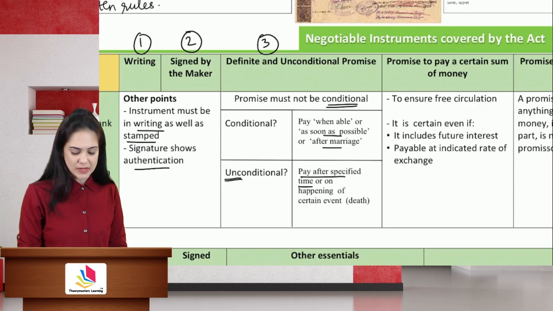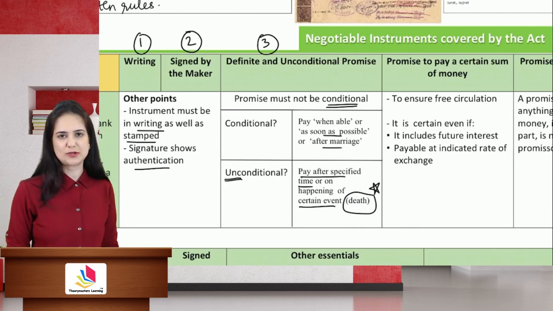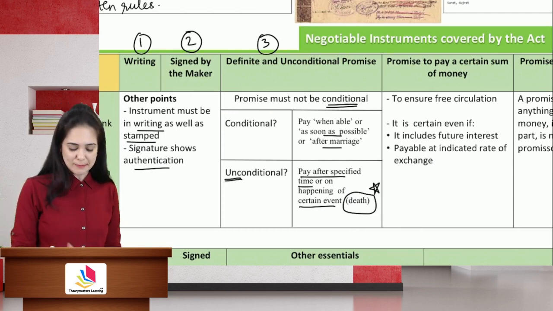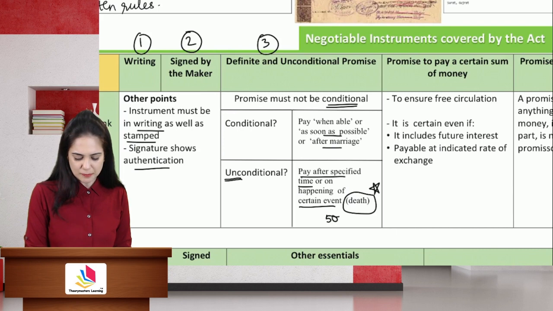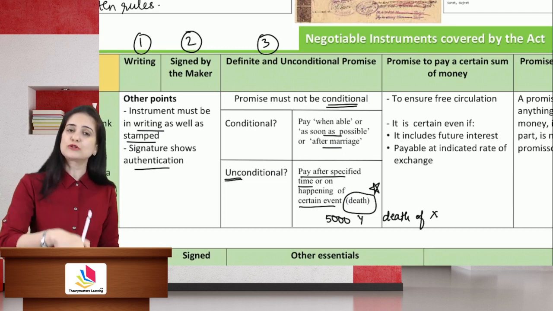You can also say, I will pay on the happening of an event like death. This is super important for any exam that you are giving. I promise to pay 5,000 rupees to Y on death of X. Now, this is also a condition.